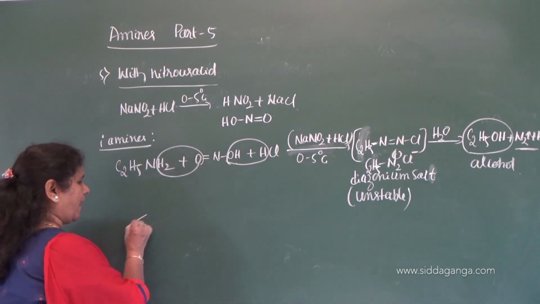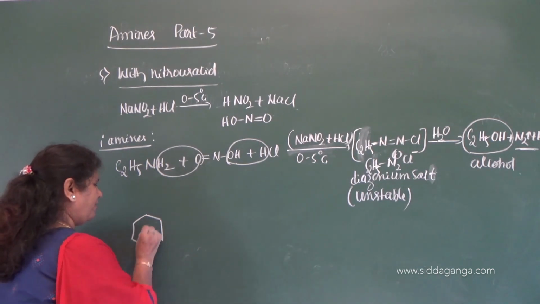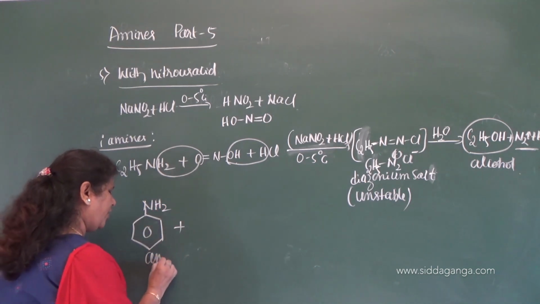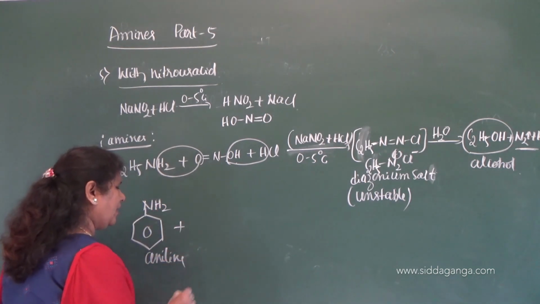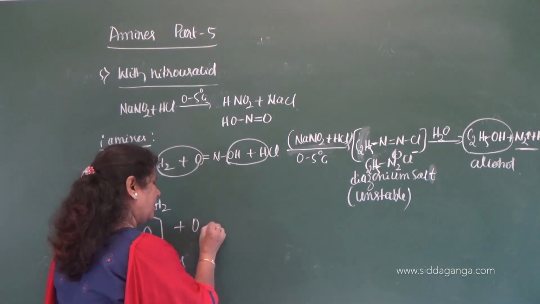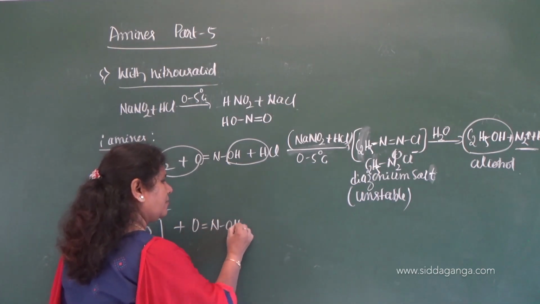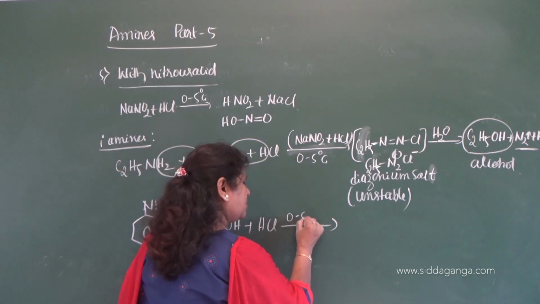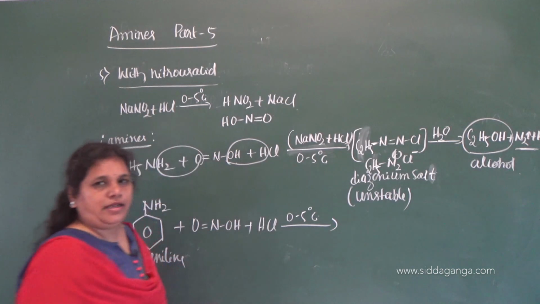If it is aromatic, that is, you take aniline, C6H5NH2, and it reacts with nitrous acid in presence of HCl. Same condition, 0 to 5 degrees centigrade.